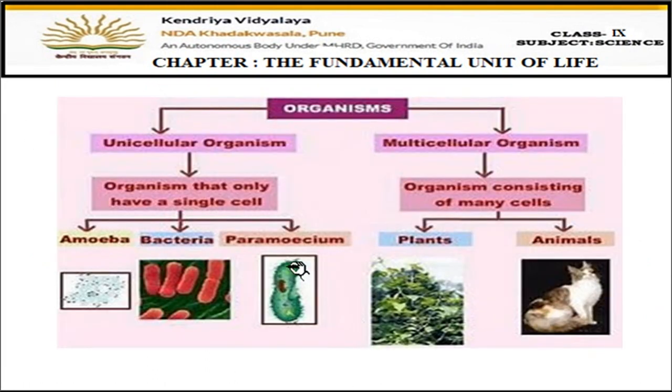Now let's see a flow chart and try to learn more about them. Organisms can be unicellular and multicellular. Unicellular means organisms that only have a single cell, and multicellular means the organisms which have many cells. Here are some examples also quoted. Amoeba, bacteria, paramecium are examples of unicellular. You can see this paramecium, this animal is also known as slipper shaped animal. As you can see the shape, it looks like a slipper of the humans. And in the multicellular you can give the examples of plants and animals.